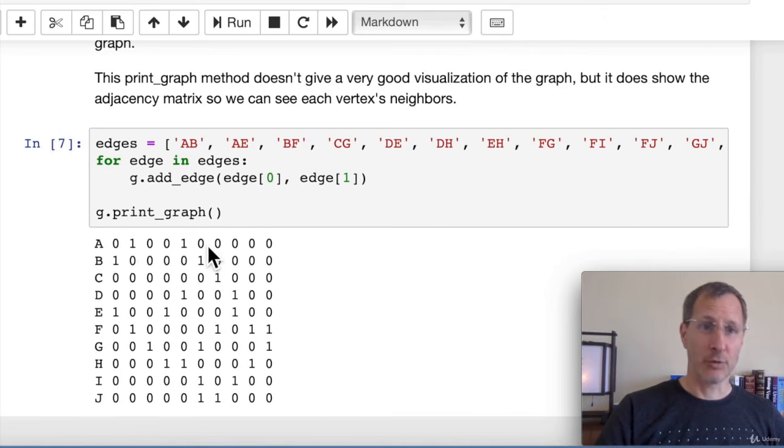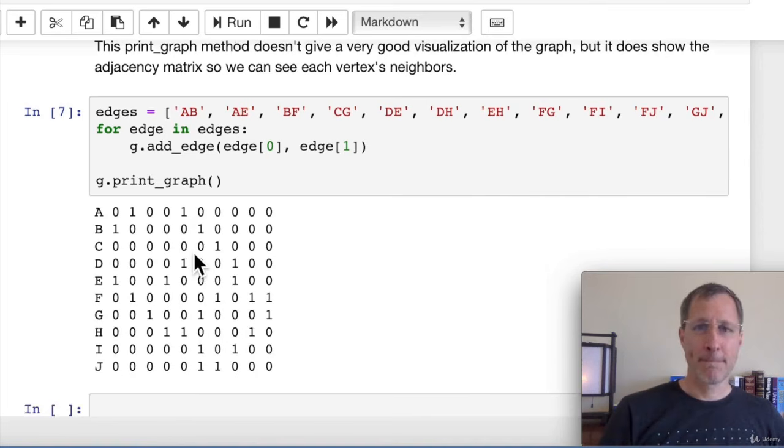This is what our neighbors matrix looks like at the end of this. So you can see where we have a 1 is a neighbor for A. So B and E are A's neighbors, right? Wherever there's a 1. And then this is column A, so we can see that A has an edge to B and E. In other words, you can see that it's symmetrical across this diagonal, and every place where there's a 1 reflects an edge between 2 vertices.